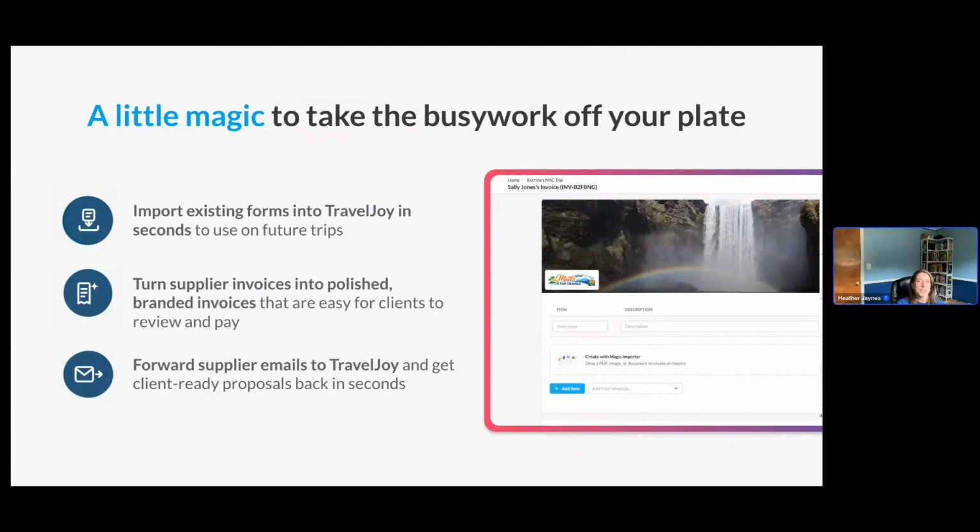For today's demonstrations, we'll be building a proposal, invoice, and form together for my client, Nicole, who is going to Florence in April. I'm going to switch my screens and start us off with a quick pre-recorded video that I prepared ahead of time from my email inbox, where I've received the main itinerary from my supplier in Florence for Nicole. This video will show you how to start using the magic email feature, and then we're going to continue our live demonstration after the video. So bear with me just a moment while I get that video live on screen for you.